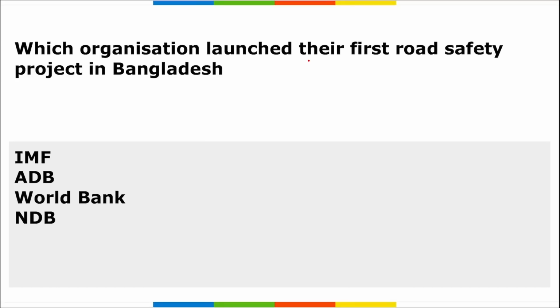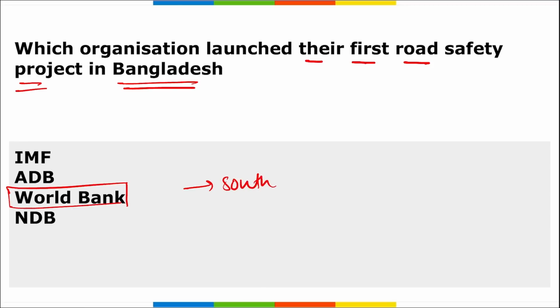Next, which organization launched their first road safety project in Bangladesh? It is the World Bank. They have launched their first ever road safety project in South Asia. Correct. So in South Asia it is Bangladesh.